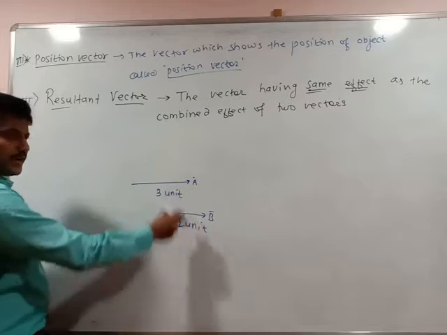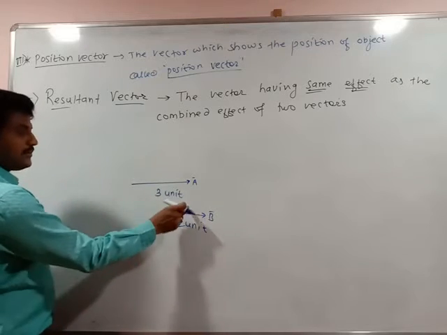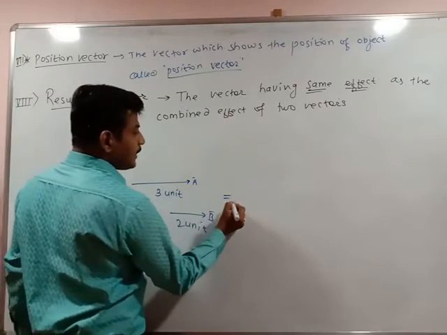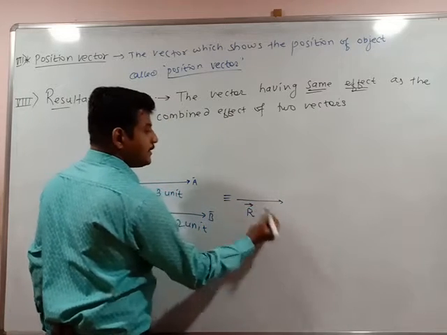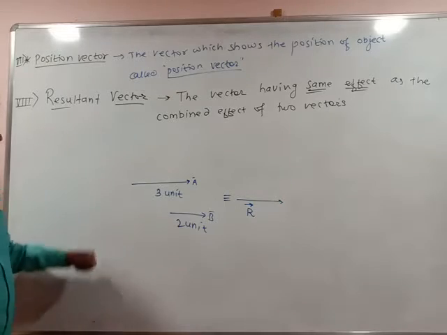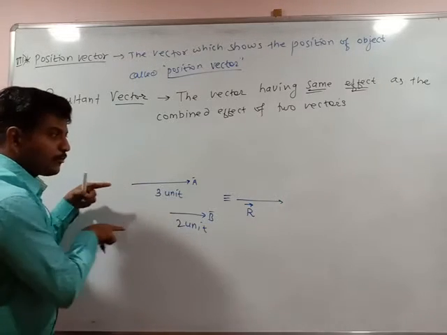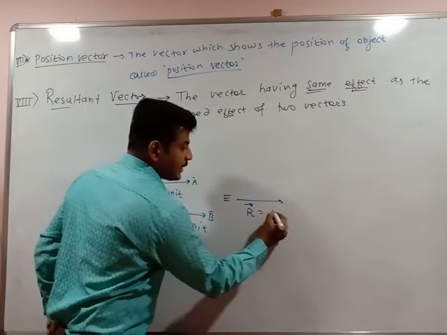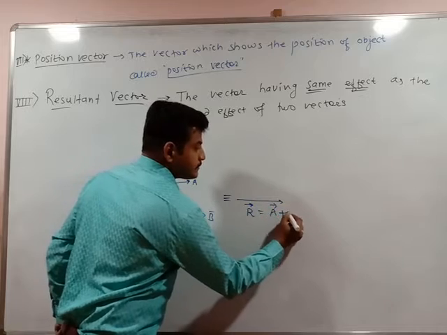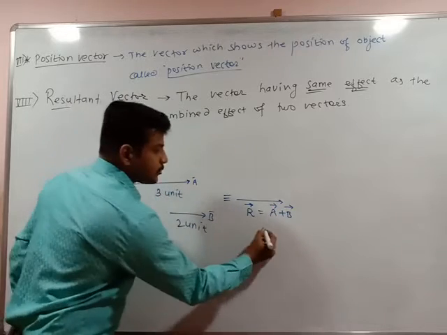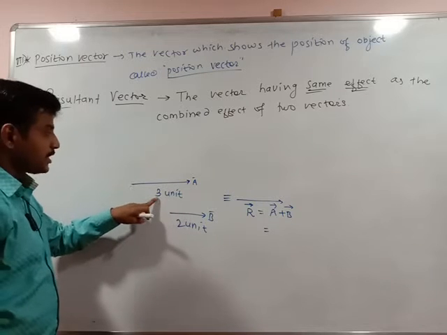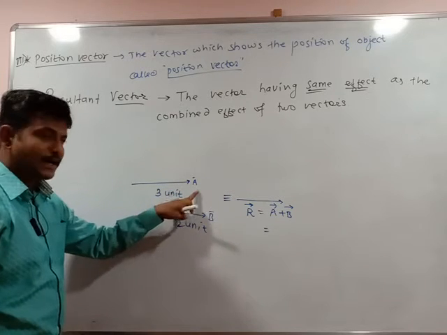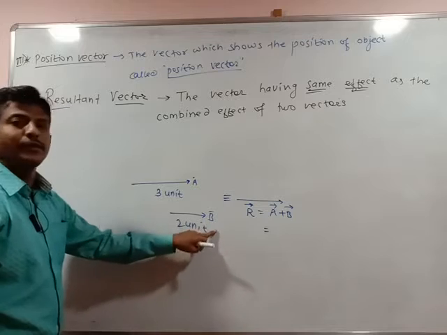Then what is the resultant of these two? What is the resultant vector of these two? I can write the resultant vector of these two is r bar. R bar is the resultant vector of these two, and these two vectors a bar and b bar are moving in the same direction. That's why they are added: a bar plus b bar. 3 is the magnitude of vector a bar, and 2 units is the magnitude of vector b bar.